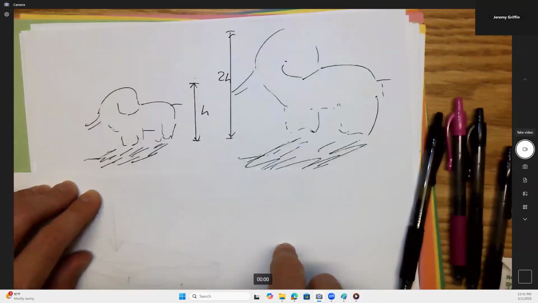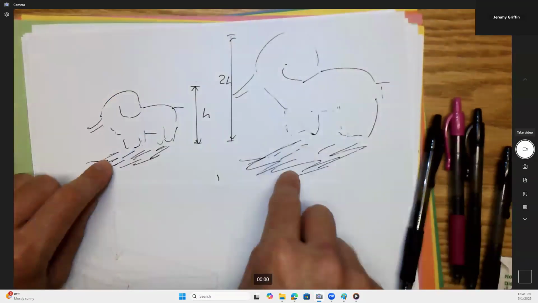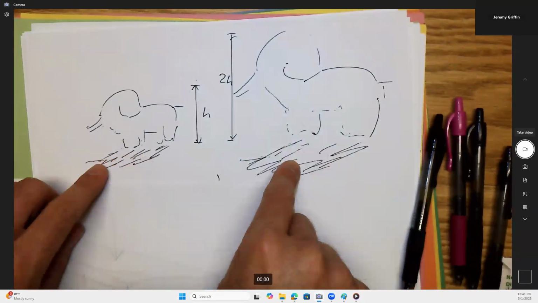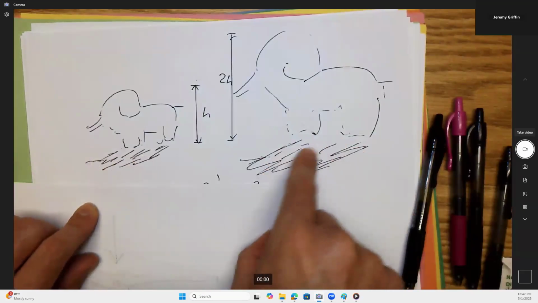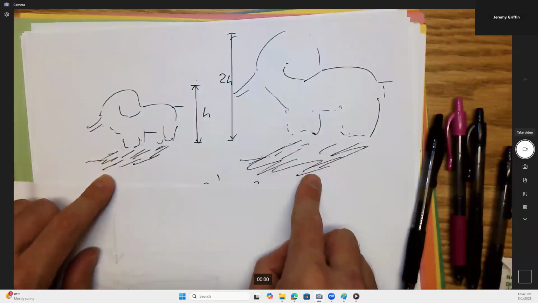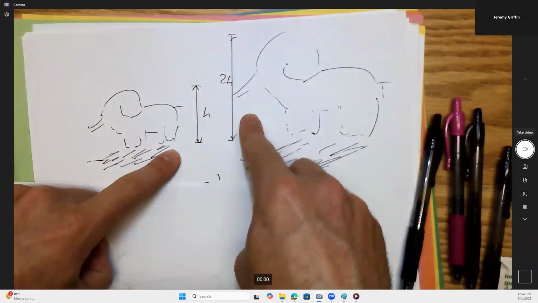But anything related to area, like I asked about the area of its ears, but what about its shadow? Would that also be an area question? Right. So here's a question with the same answer. How big is this big shadow compared to the small shadow? 4 times. You guys, 4 is a linear factor of 2 to the power of what?